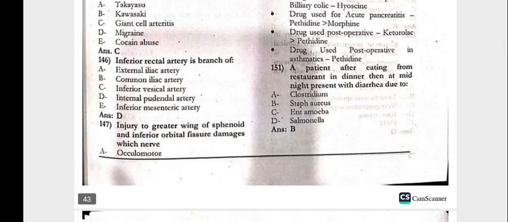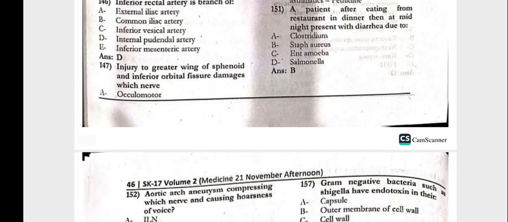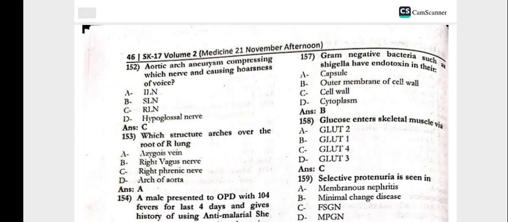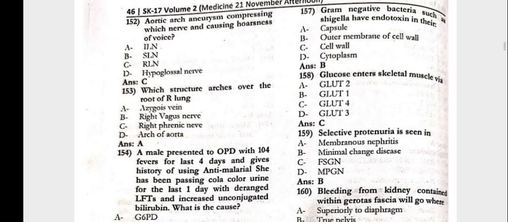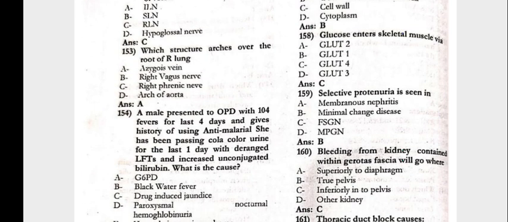151, the patient after eating from the restaurant in a dinner, then at the midnight presents the diarrhea. This is the staph aureus. The aortic arch aneurysm compressing which nerve cause the hoarseness of voice? That is the recurrent laryngeal. Which structure arches over the root of the right lung? That is the azygous vein.